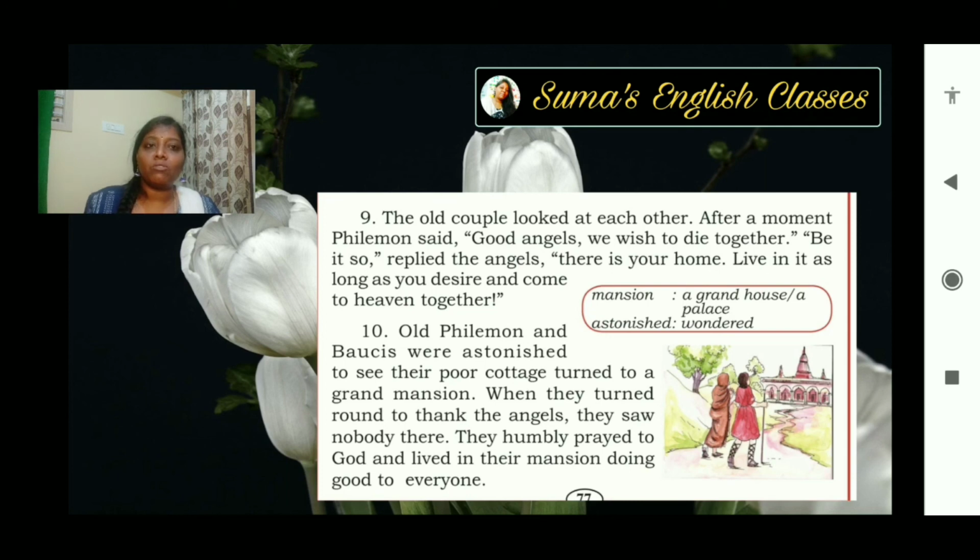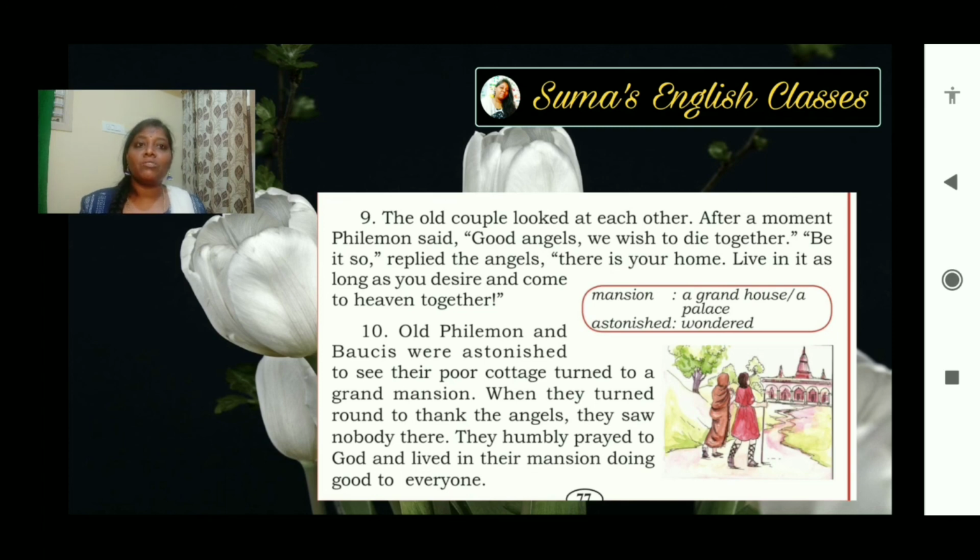Old Philemon and Baushis were astonished to see their poor cottage turned to a grand mansion. When they turned round to thank the angels, they saw nobody there. They humbly prayed to God and lived in their mansion, doing good to everyone. So they are blessed with the home now.